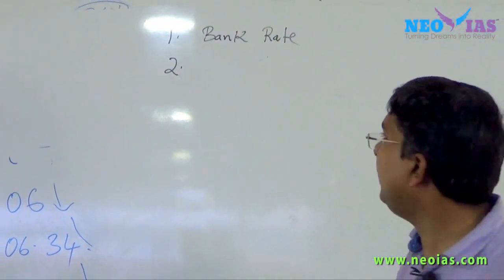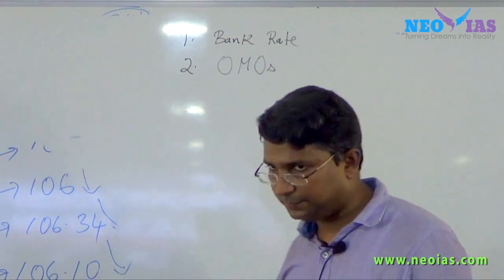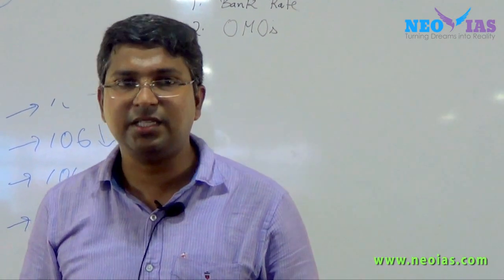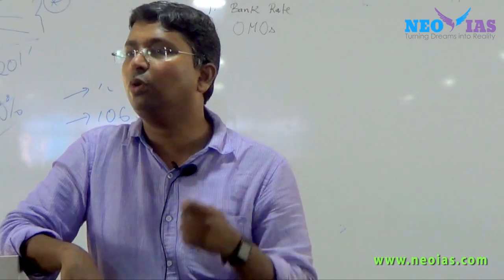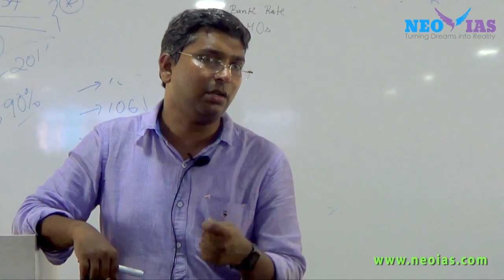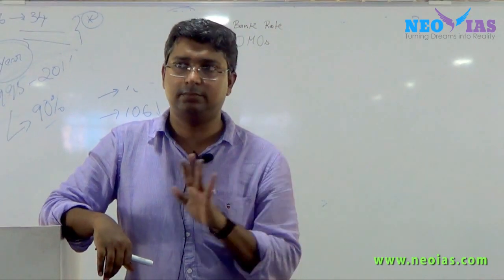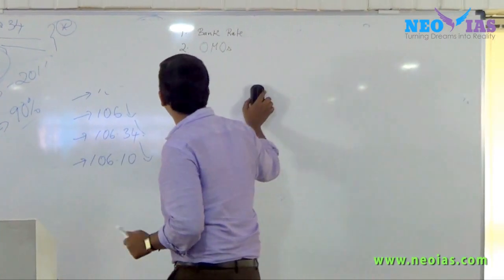We have discussed bank rate, we have discussed open market operations. What is the common thing about these two instruments? Both are used by RBI to control credit or money supply. Is it clear with this? Now the third instrument, which